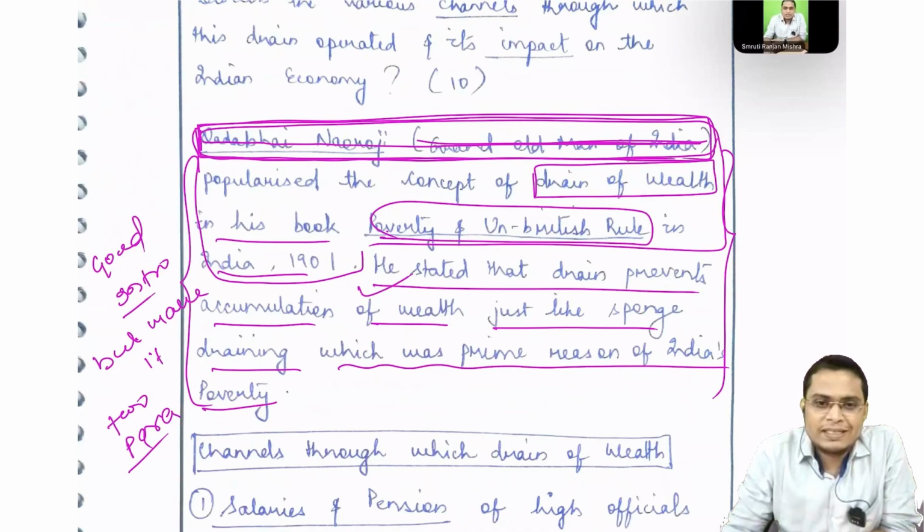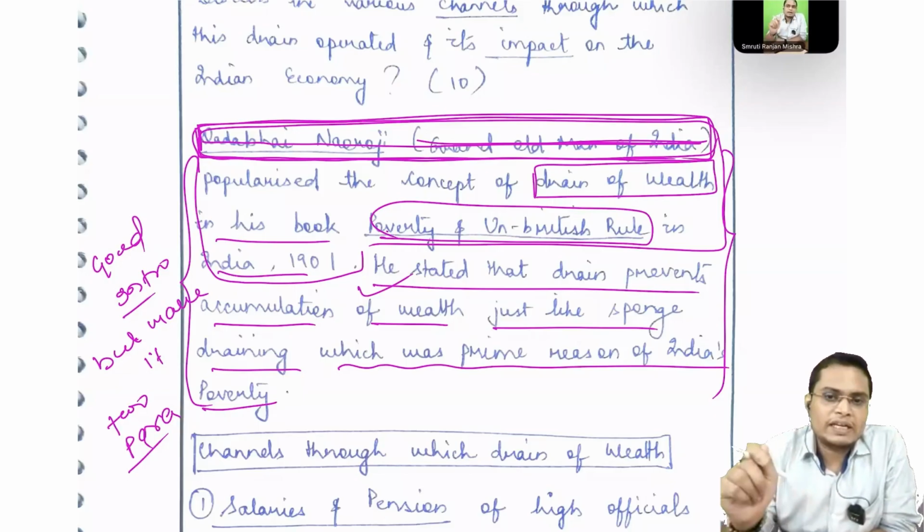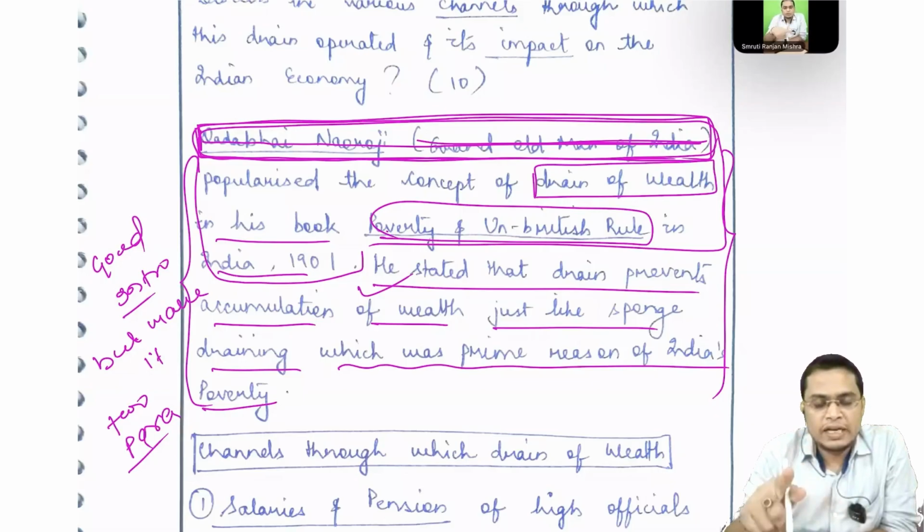Drain of wealth theory is systematic draining of Indian wealth towards Britain, and in return India is not getting anything, and this is being popularized by Dadabhai Naoroji and other nationalists. Or you can say the drain of wealth theory is given by Dadabhai Naoroji, according to it. So systemic drain of Indian wealth to Britain, and in return India is not getting anything.